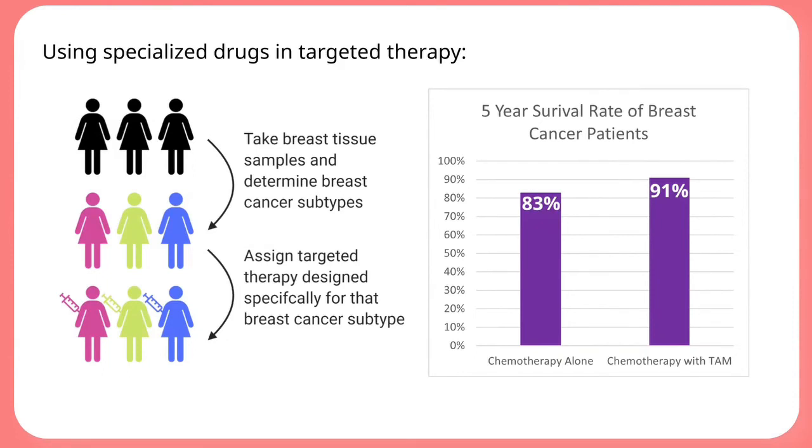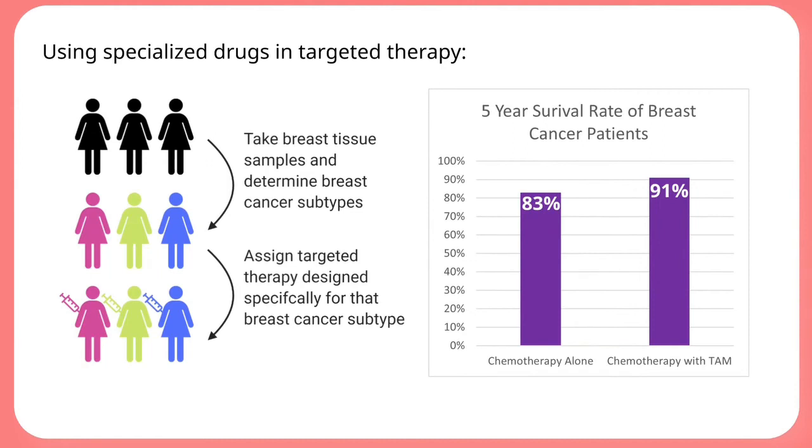And so before we administer a targeted therapy drug, we're going to take a tissue sample from patients to determine which hormones and receptors are playing a role in their type of breast cancer. Then, once we know what type of hormones and receptors are playing a role, we can give them a targeted therapy drug that is designed specifically to prevent the binding of hormones and receptors for that patient's breast cancer. And this can help stop breast cancer cell growth and division.